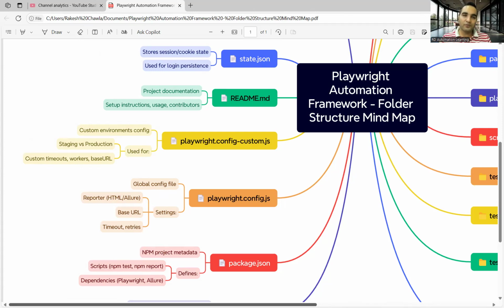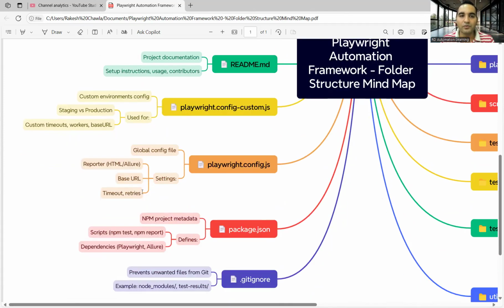So as of now, if you see in the first video, we just had one worker, one browser, we triggered it. You can have concurrent workers also. You can have multiple workers on which you can run your test. Then you have config.js file. In that you keep base URL, timeout, and the retry mechanism of your test. Let's say once your test got failed, then the second time it has to retry.